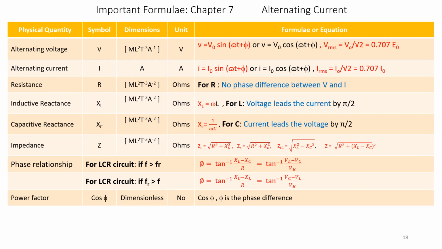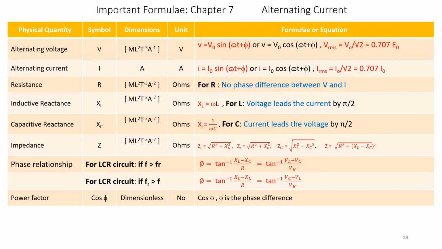Alternating current, its symbol is I, dimensions are A, and unit is ampere. I is equal to I naught into sine omega t plus phi, or I is equal to I naught into cos of omega t plus phi, and Irms is equal to I naught divided by root 2, that is equal to 0.707 times I naught. Resistance R is given in ohms. For R, there is no phase difference between voltage and current.